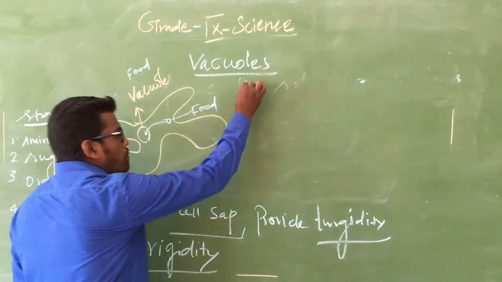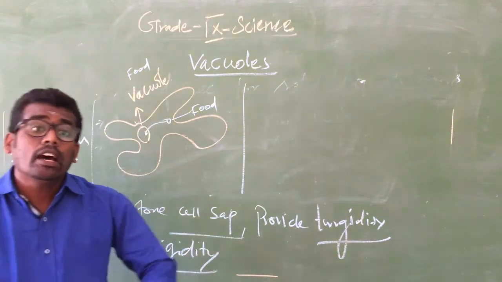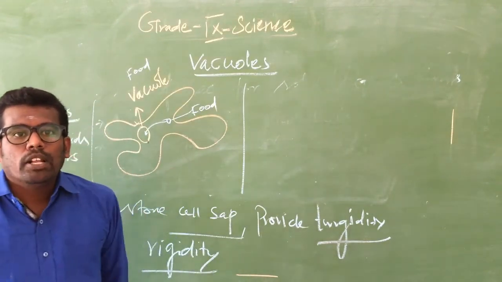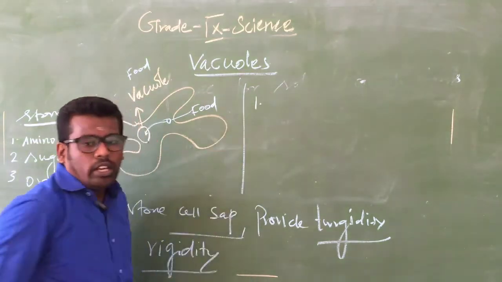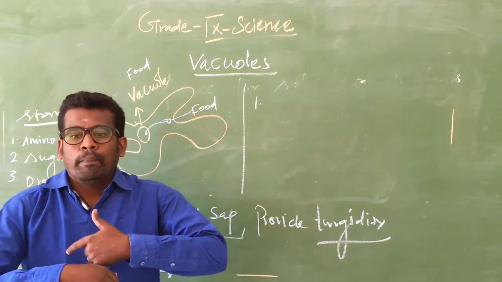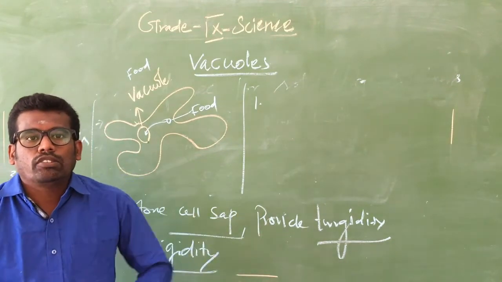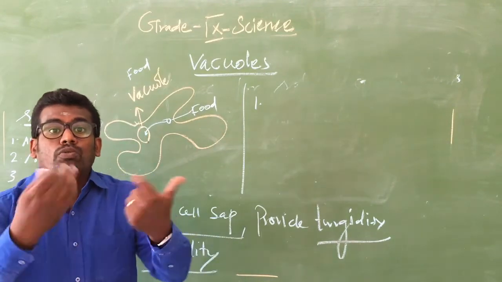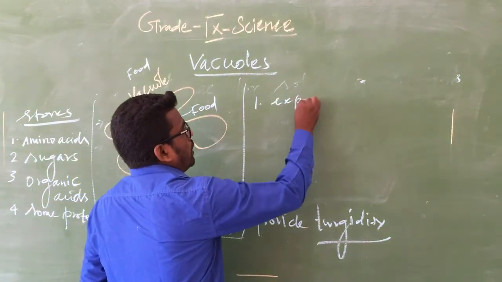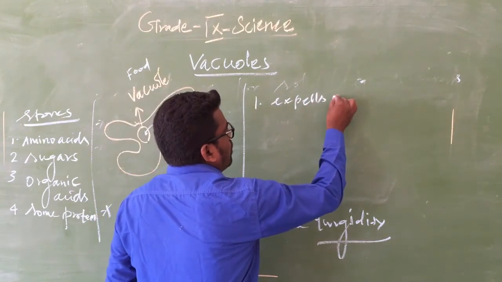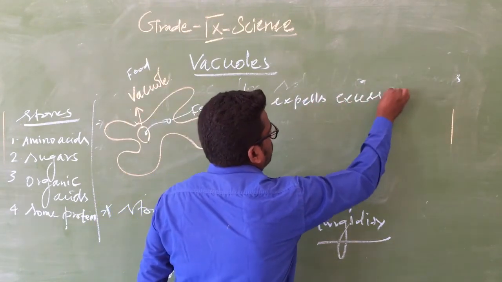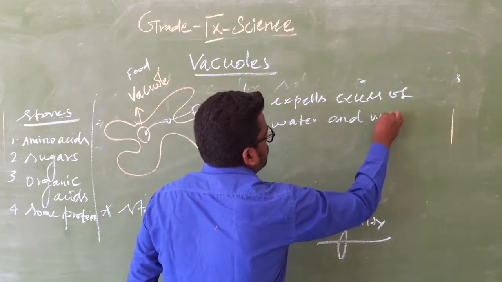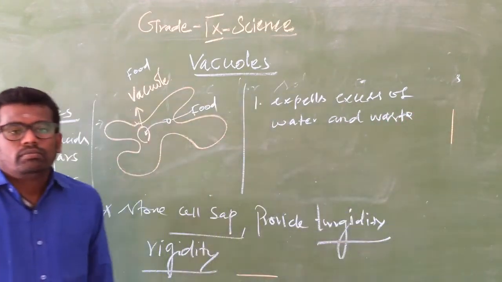In some other unicellular organisms, the vacuole is involved in other roles. For example, it expels. What is meant by expels? It helps to release the excess of water or waste material. It helps to expel excess water and waste from the vacuoles.